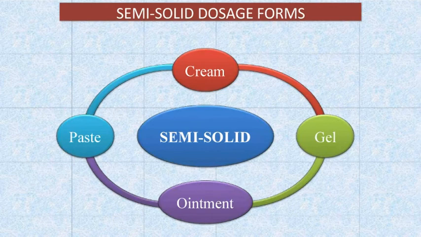Now the third classification, that is your semi-solid dosage forms. Few examples such as cream, that is your cold cream and all. Gel, they are highly branched type of dosage form. Ointment and paste are the dosage forms which are composed of a high quantity of solids.